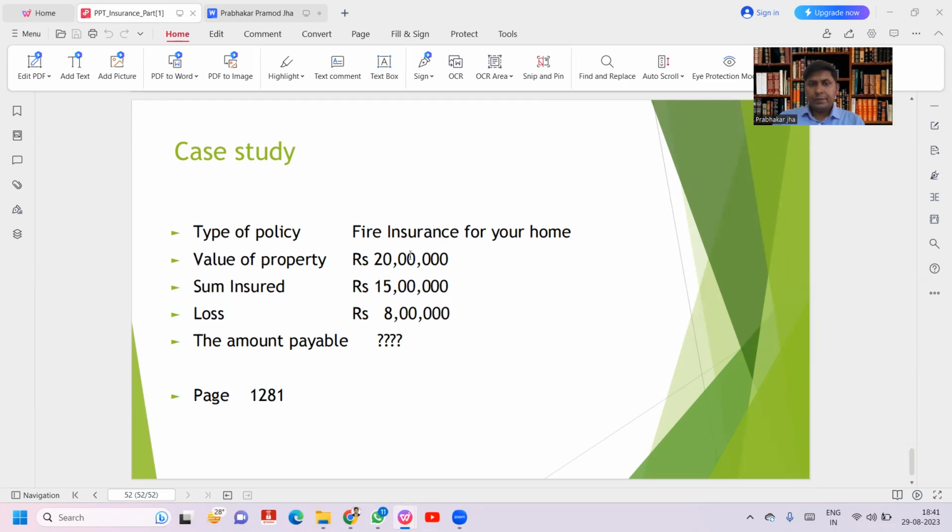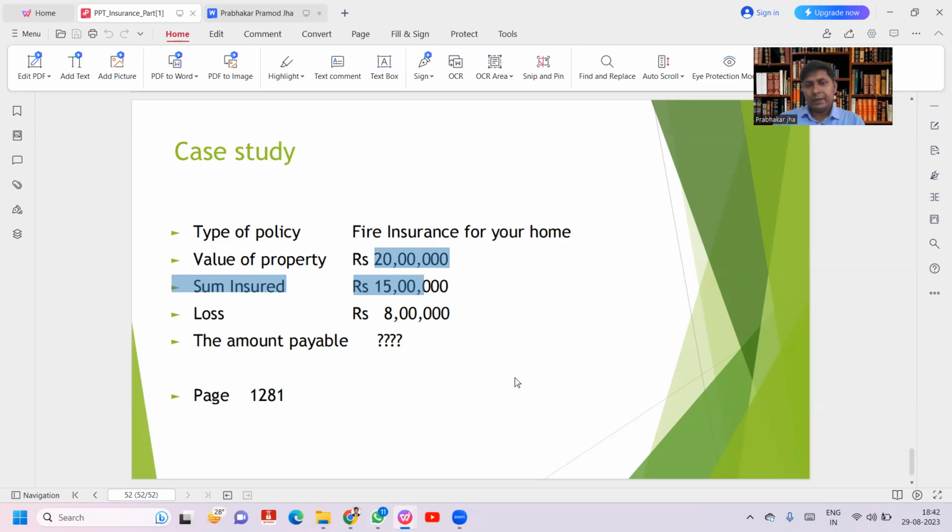This is a question based on underinsurance. The formula is sum insured divided by value of property, multiplied by loss. If the value of property is 20 lakhs and the sum insured is 15 lakhs, that means you have taken 5 lakhs less insurance, so in case of loss you will get a lesser amount. So 15 lakhs divided by 20 lakhs, multiplied by 8 lakhs, gives the answer of 6 lakhs.